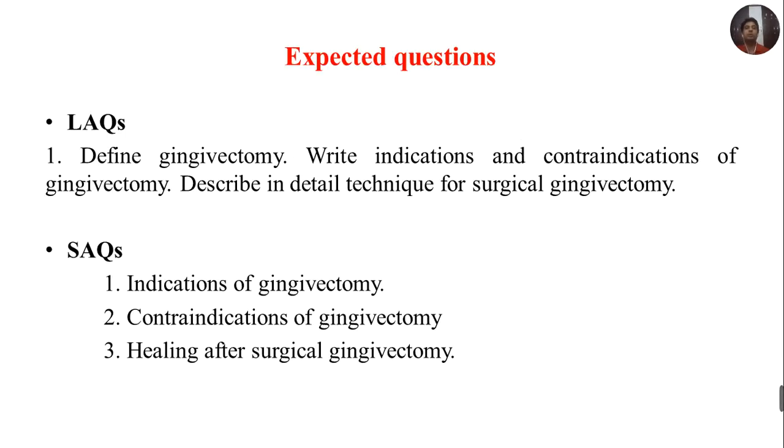The expected questions which can be asked on this topic are: define gingivectomy, write indications and contraindications of gingivectomy, and describe in detail the technique for surgical gingivectomy. In SAQs, they can ask you indications of gingivectomy, contraindications of gingivectomy, and healing after surgical gingivectomy. At UG level, usually healing is not asked, but in rare cases it might be asked.